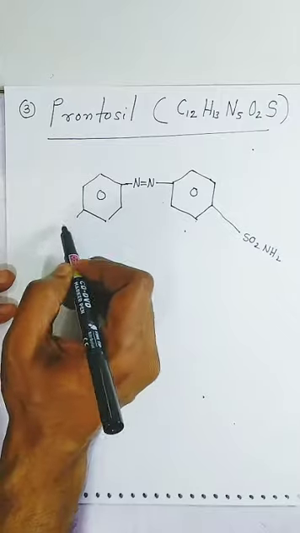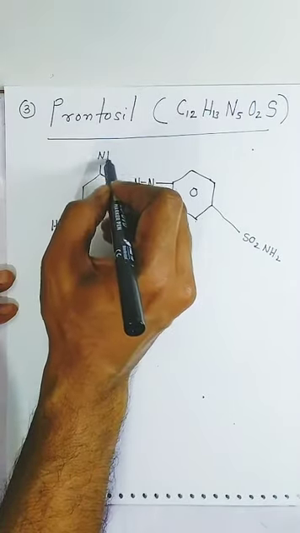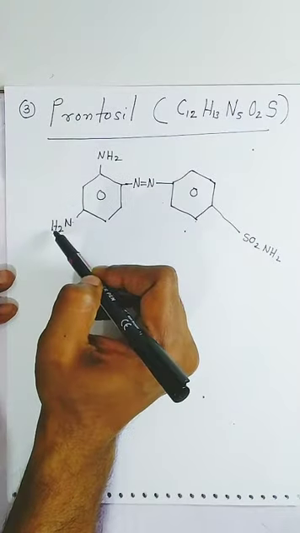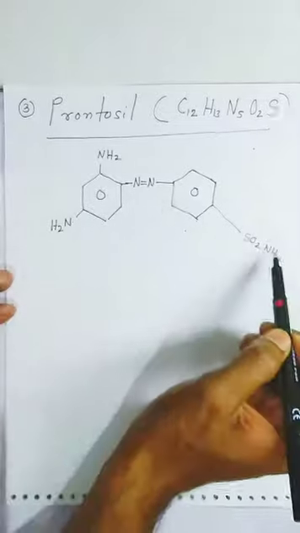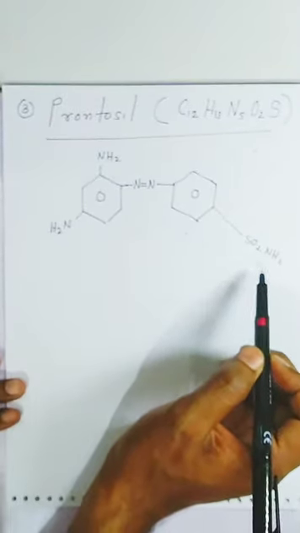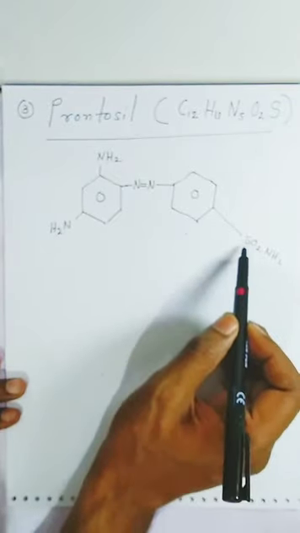Opposite to the bonding, students, you have to write amines. You have to put the amine group. This side also amine, because there is total how many nitrogen? 5 nitrogen. When you count the number of nitrogen, 1 2 3 4 5, so N5, and 2 oxygens. From here you can get 2 oxygen. Only 1 sulfur is there, students. That is why I have written only 1 sulfur.